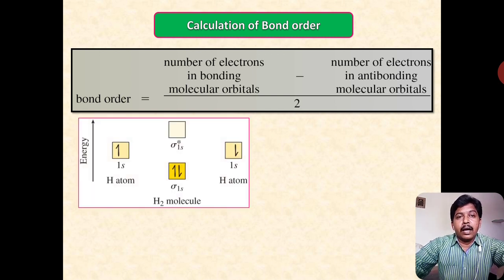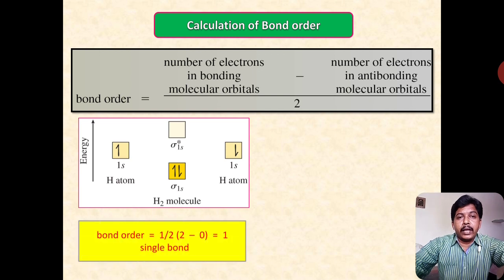See, the hydrogen molecule is given, its electronic structure is given. From this we have to calculate the bond order by following the given rule. See, the bond order for this hydrogen molecule is 1 by 2 into 2 minus 0, that is 1. How is it right?